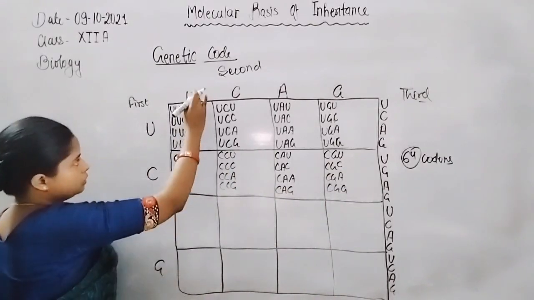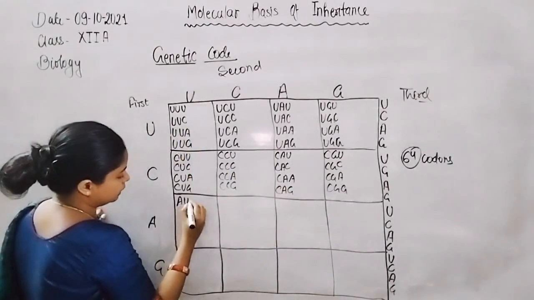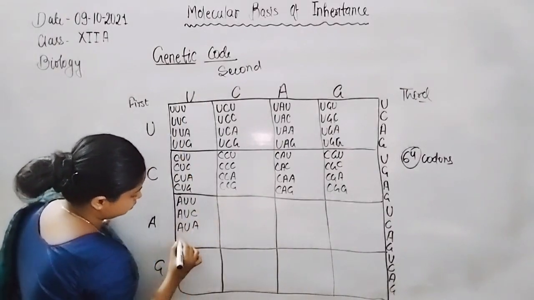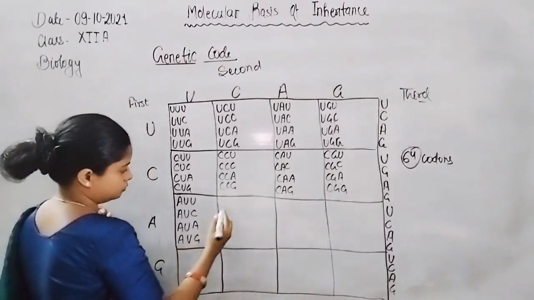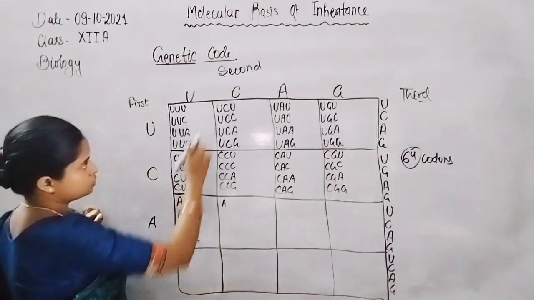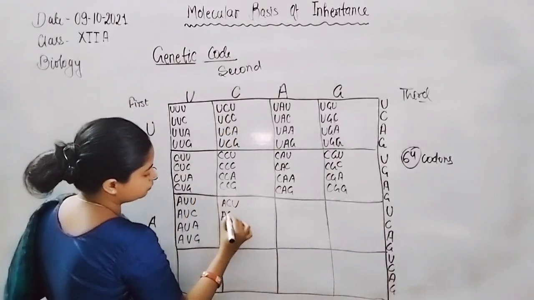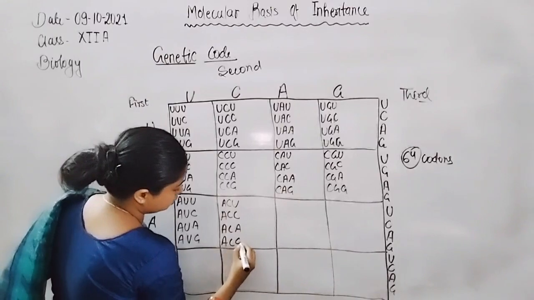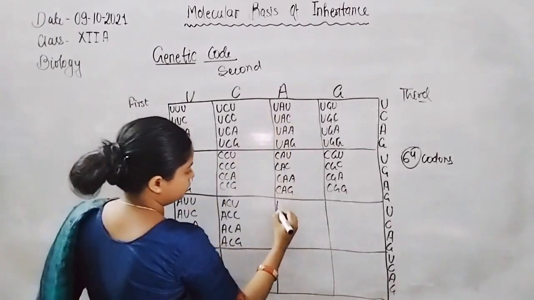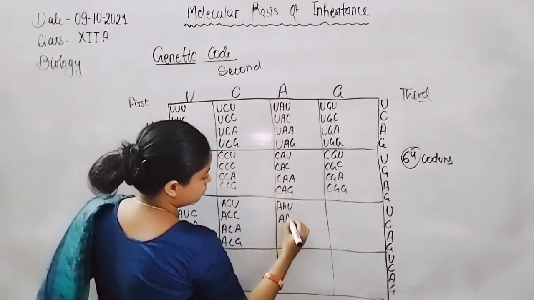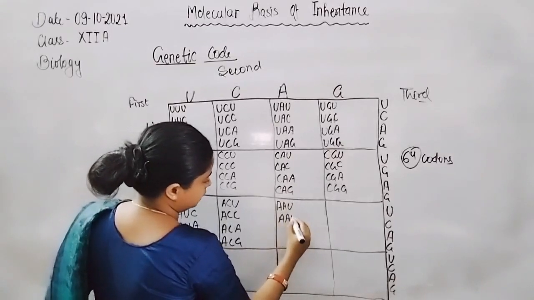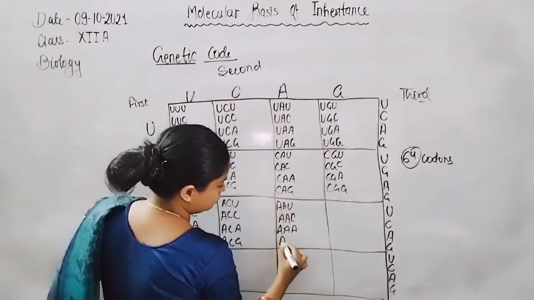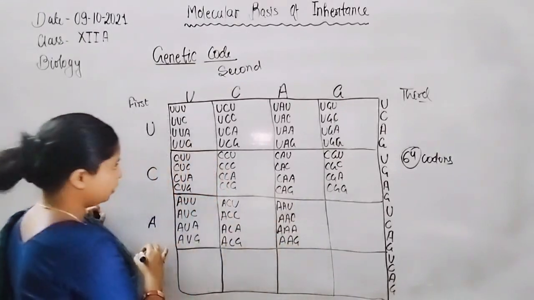First is adenine or uracil, with first, second, third. Now A and A, first, second, third. Now adenine or guanine.